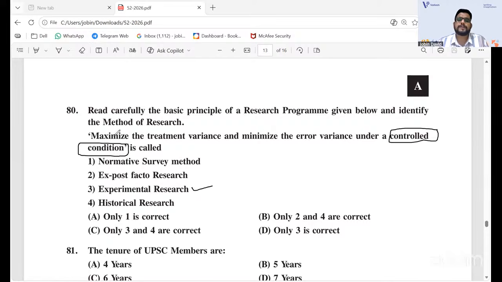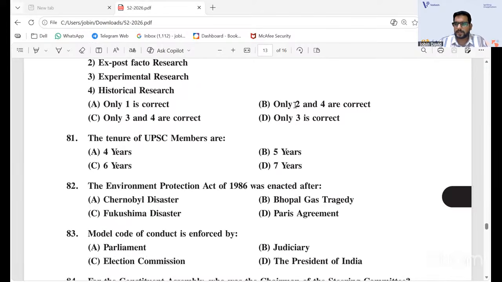When you read maximize the treatment variance and minimize all, you'll get confused. See, under a controlled condition is actually where you manipulate the variable, right? That is the idea. So it is only experimental. You cannot have a survey, ex post facto, or historical. So directly you can eliminate C and B. And the normative survey method won't be a controlled condition, because it's a survey method. No manipulation is there. So as there should be manipulation, experimental research is the correct option. Only 3 is correct. Okay, experimental research. Now, handing over to Sharon.